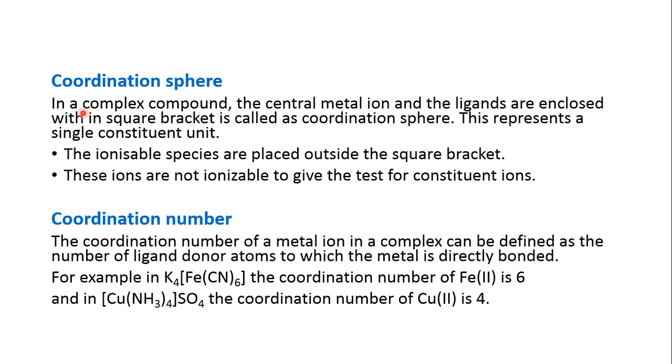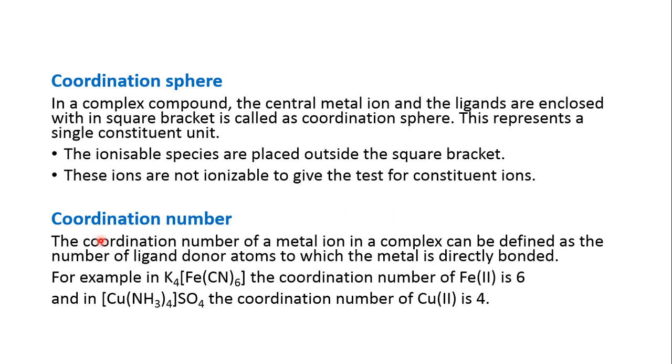The ionizable species are placed outside the square bracket. Whatever ions are present within the coordination sphere are not ionizable, and they will not give the test for their constituent ions. Only the ions which are present outside the coordination sphere would give the constituent test for those ions.